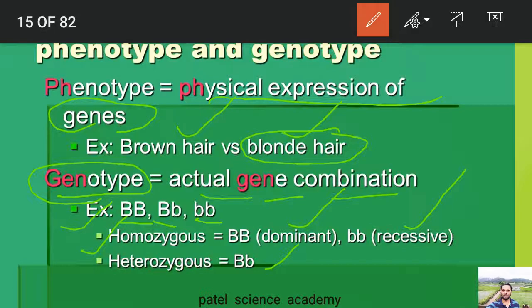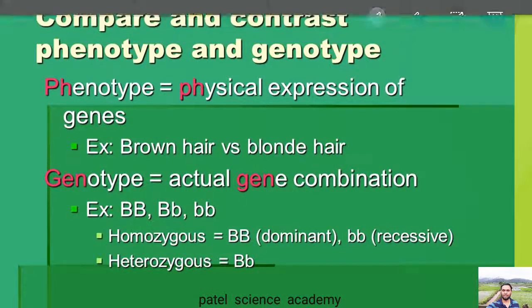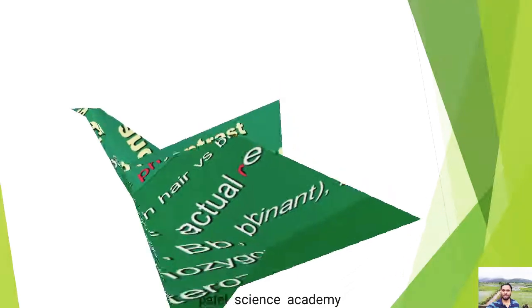For example, tall plants can have the genotype capital T capital T or capital T small t, and a dwarf plant has small t small t. So the pair of genes, capital T capital T, is an example of genotypic characters. Small t small t again is an example of the genotype. Capital T small t again is one of the examples of the genotype. So genotype is the genetical makeup of an organism, and phenotype is the physical expression of the gene.